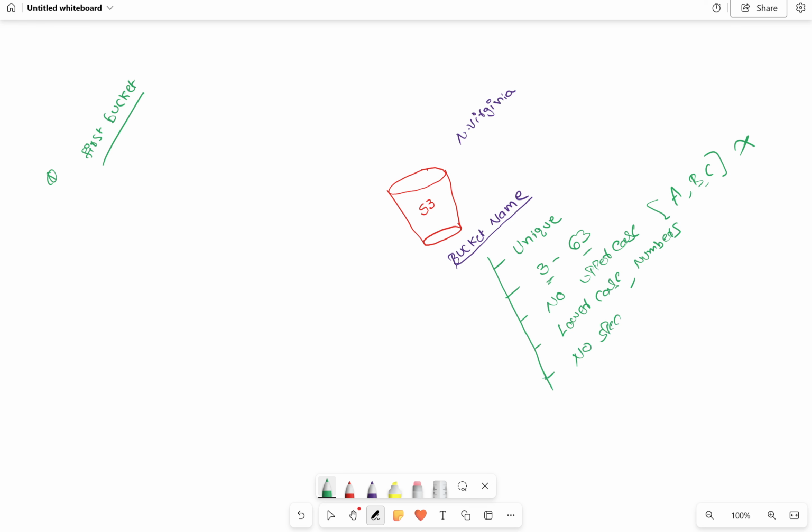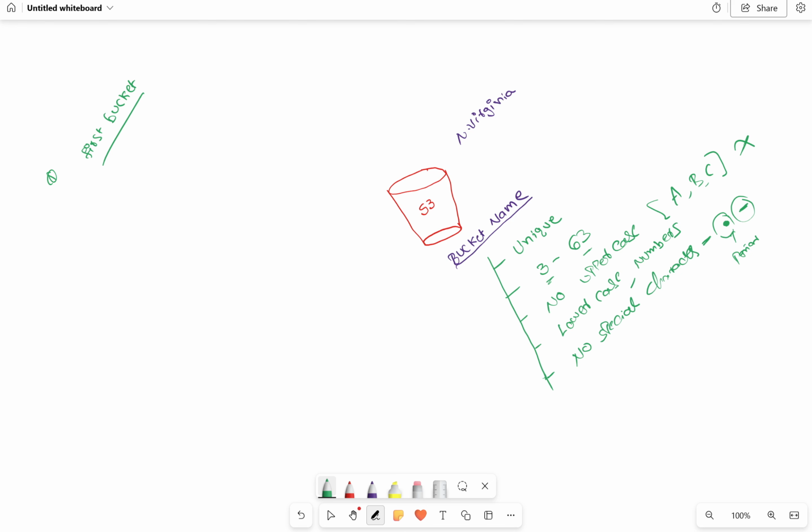No special characters means the at symbol, dollar, pound, and so on, except you can use a dot and a dash. A dot is also known as a period. You can use a dot and a dash in the name of S3 buckets.